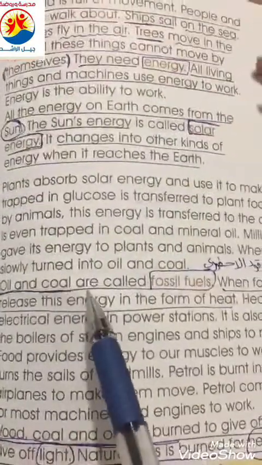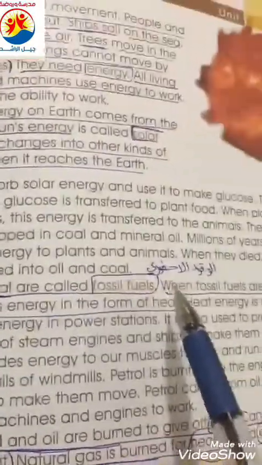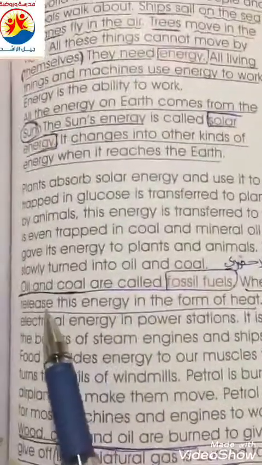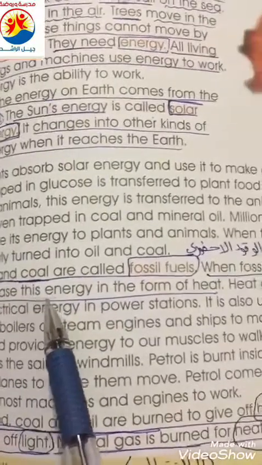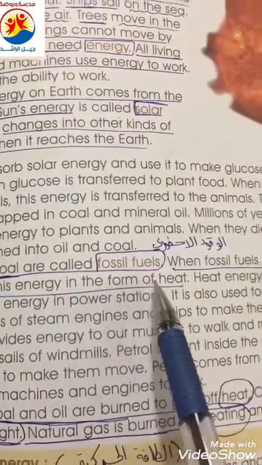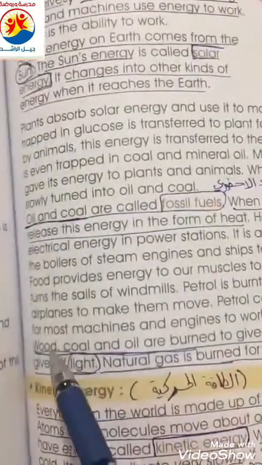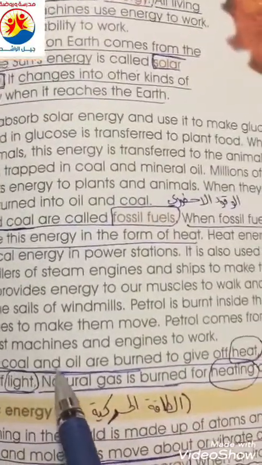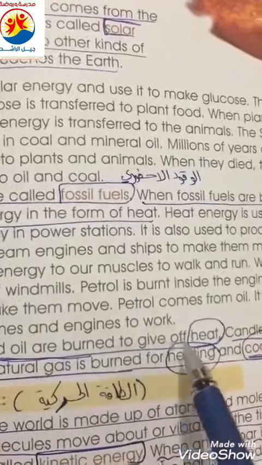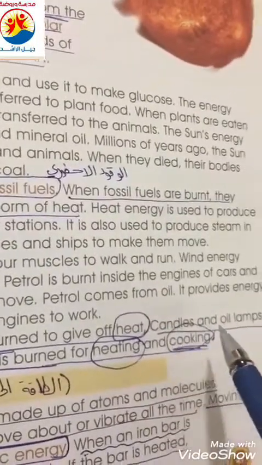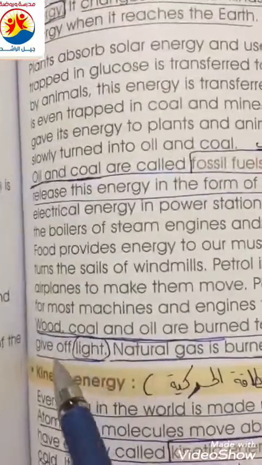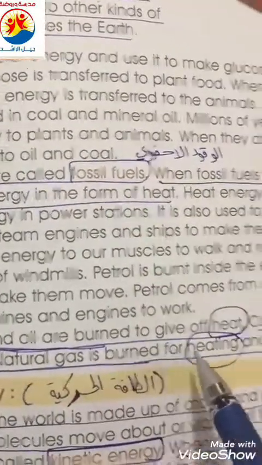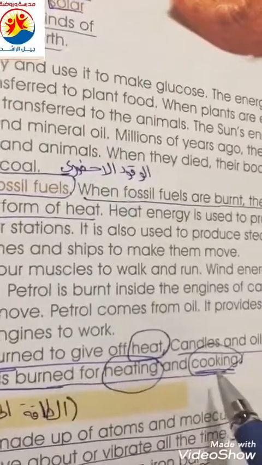Oil and coal are called fossil fuels. When fossil fuels are burned, they release this energy in the form of heat. Here, wood and coal and oil are burned to give off heat. Candles and oil lamps give off light. Natural gas is burned for heating and cooking.